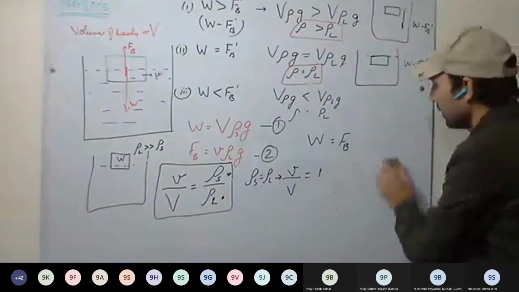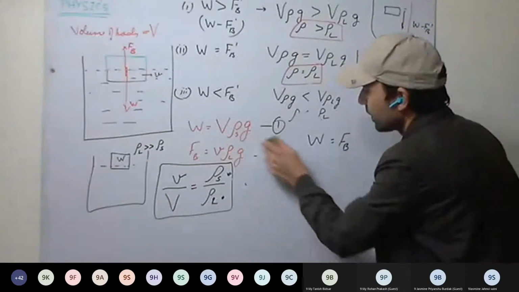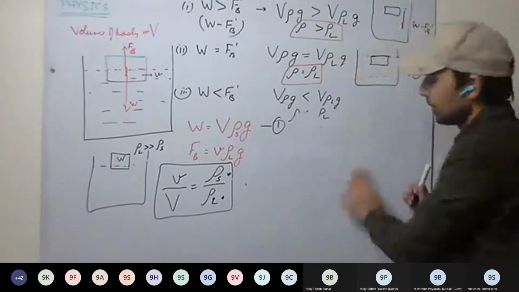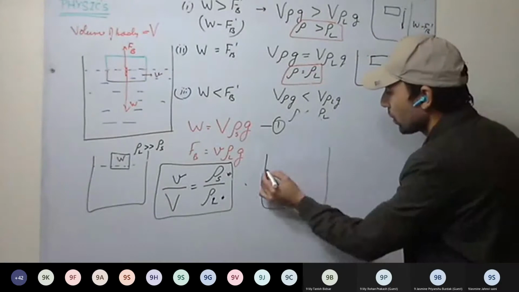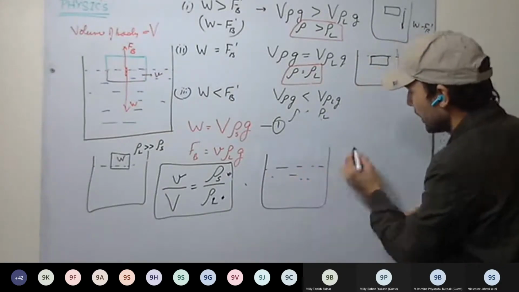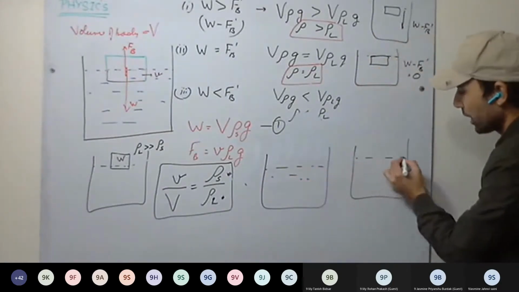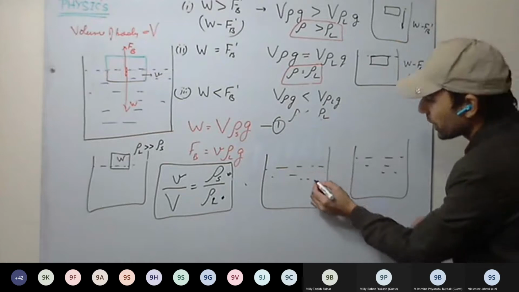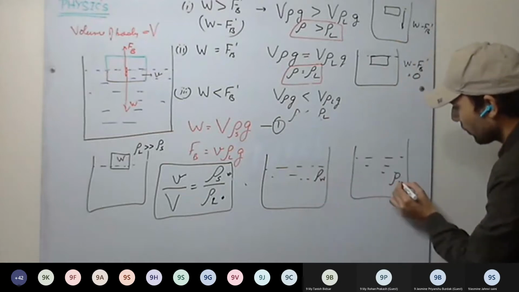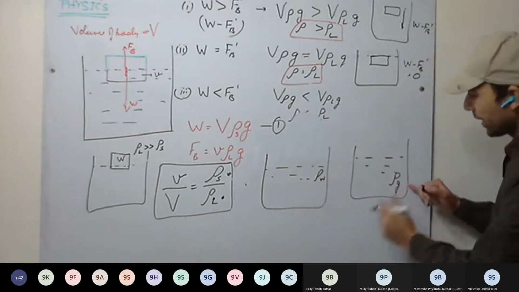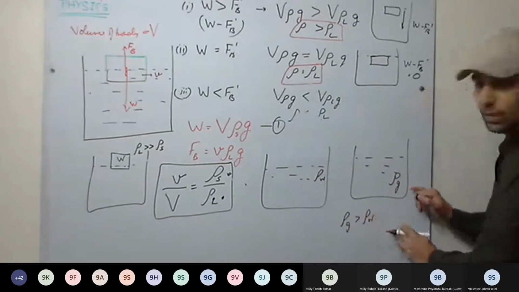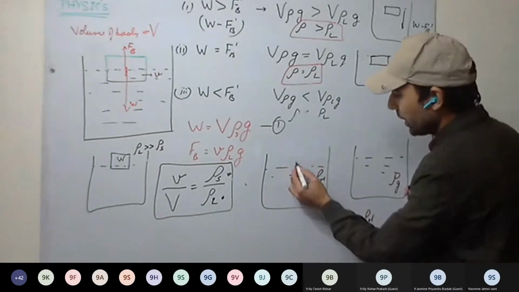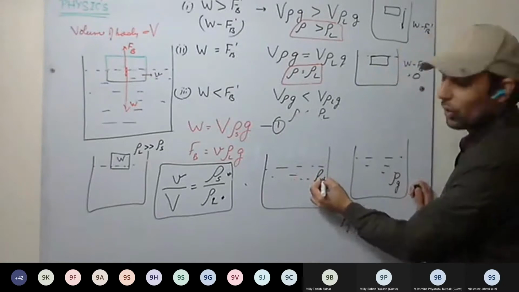Now, for example, I am taking one water, second glycerin. Okay. So density of water, density of glycerin. And density of glycerin is greater than density of water. Now I have taken one body whose density is less than water.